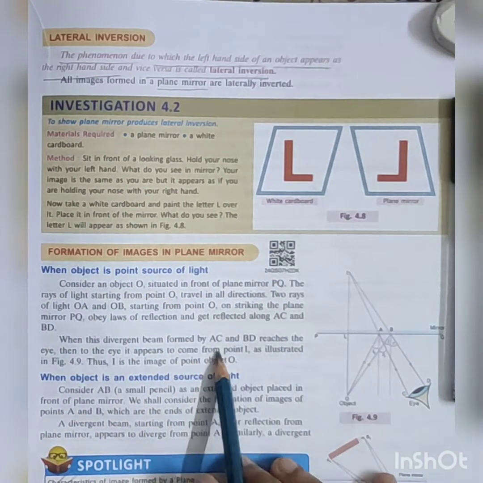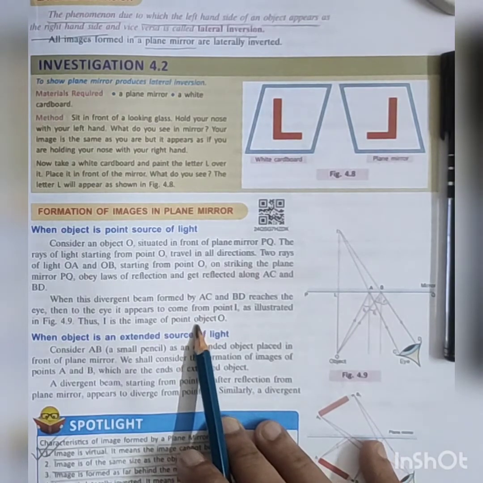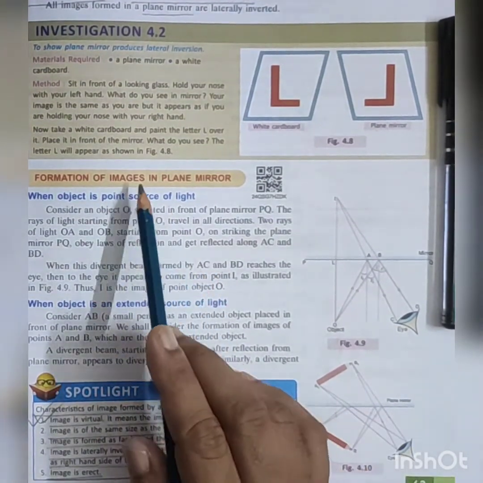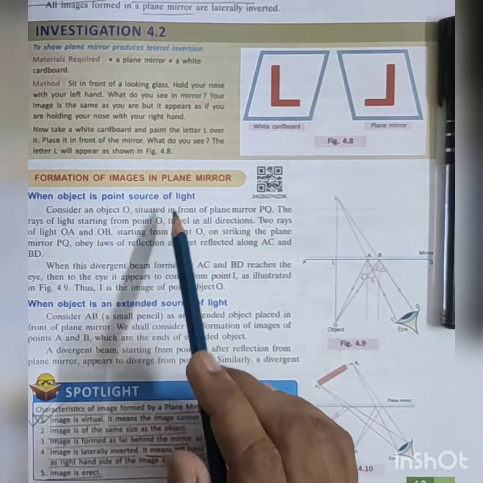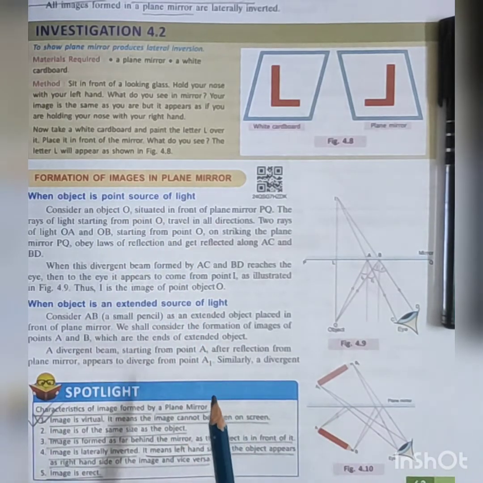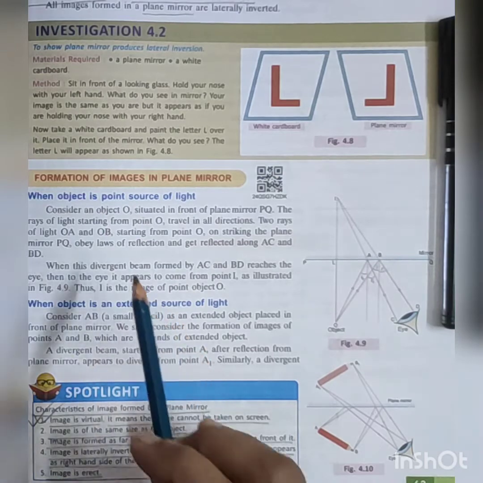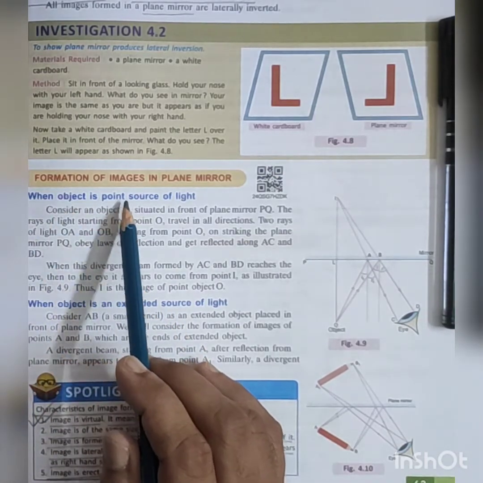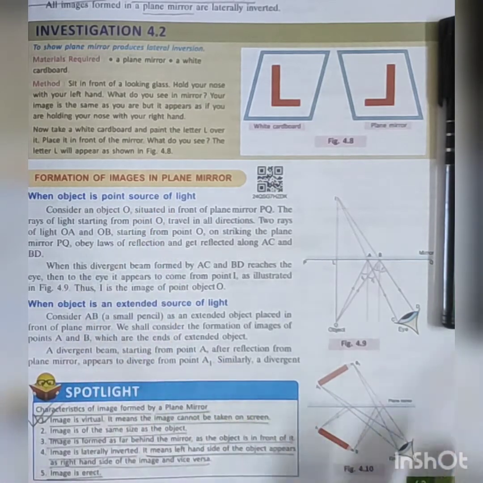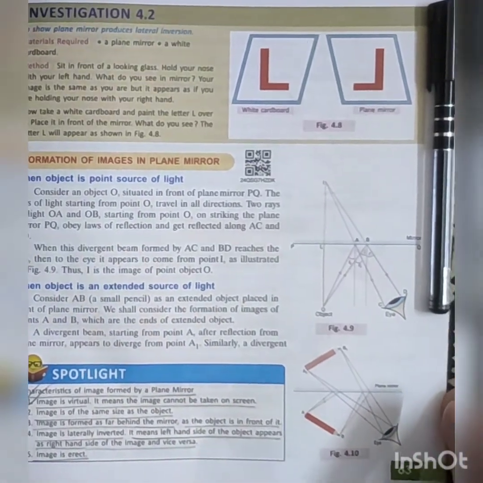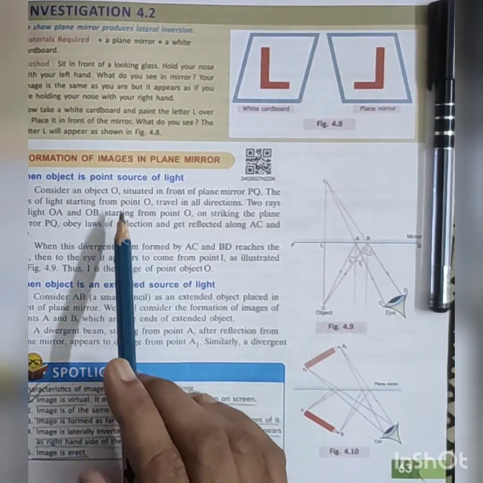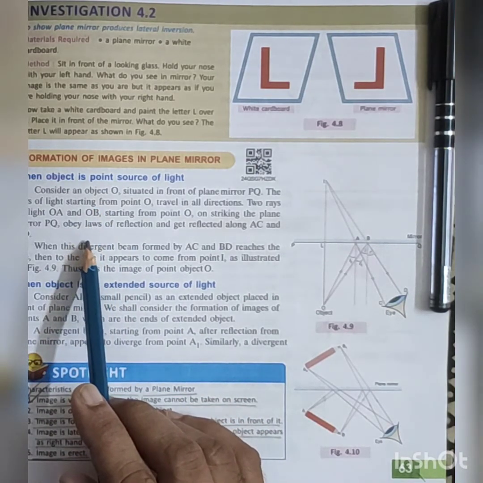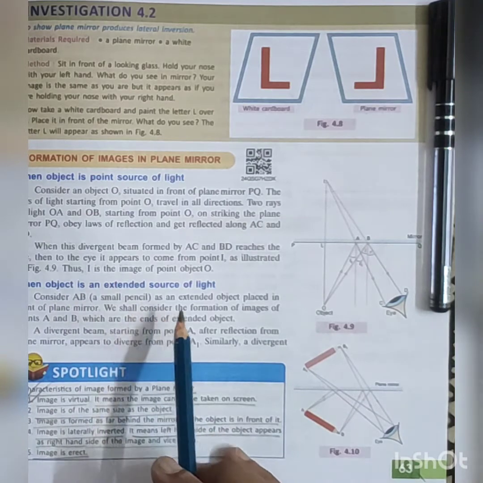Okay, now formation of image in a plane mirror. In a plane mirror, how are images formed? When the object is a point source of light. Here a picture is there, and I am just trying to explain.